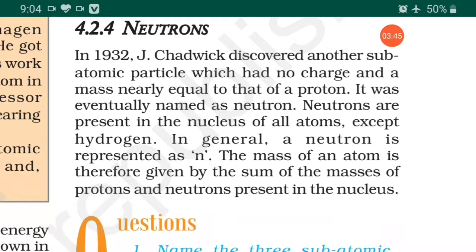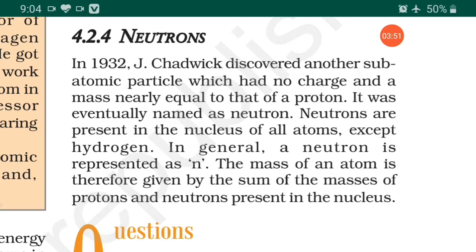Neutrons are present in the nucleus of all atoms except hydrogen. In hydrogen you will not get neutrons, because the atomic number is 1, and because of that you will observe only electrons and protons in hydrogen. So except hydrogen, neutron is present in all the elements.